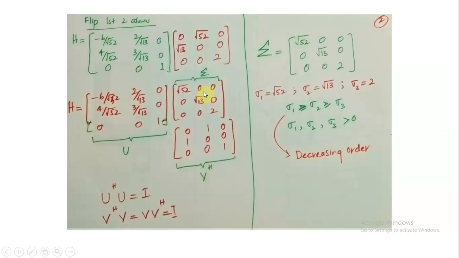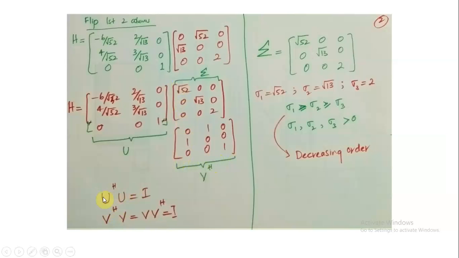By multiplying this matrix by this matrix, you will get this matrix. So first we got this matrix by flipping, and then we again split it into these two matrices. Now you see that the diagonal matrix contains the singular values in decreasing order, and then you have a V matrix here.